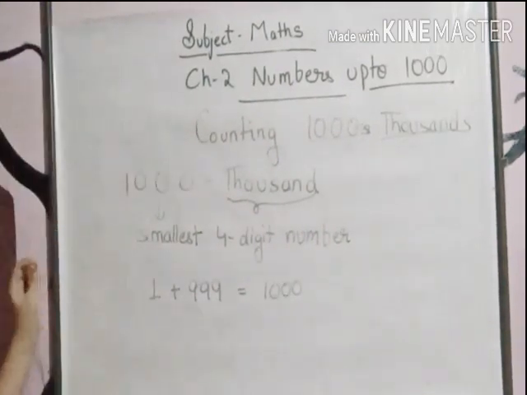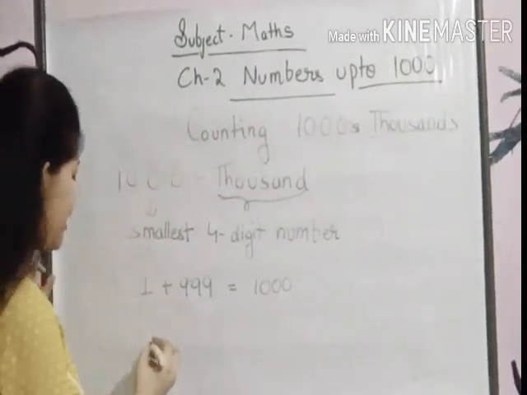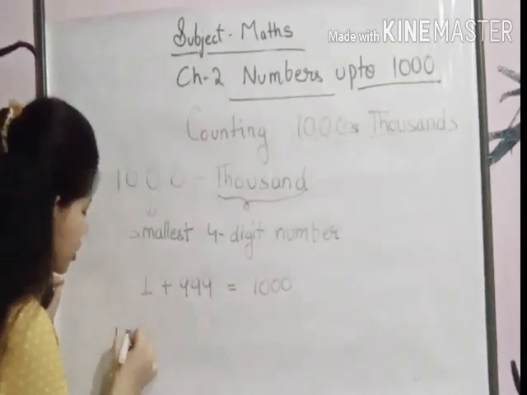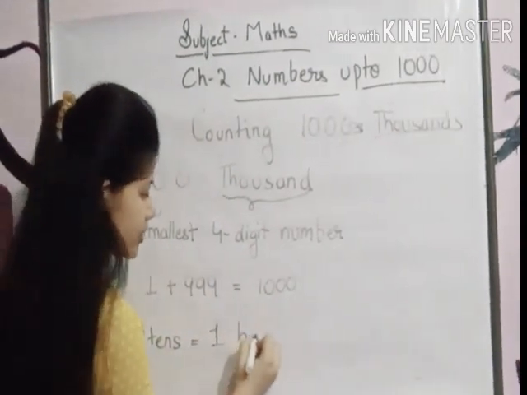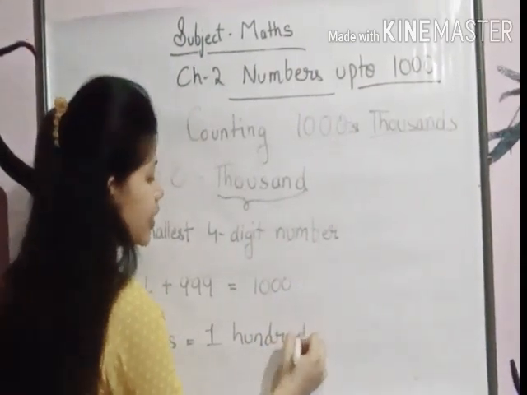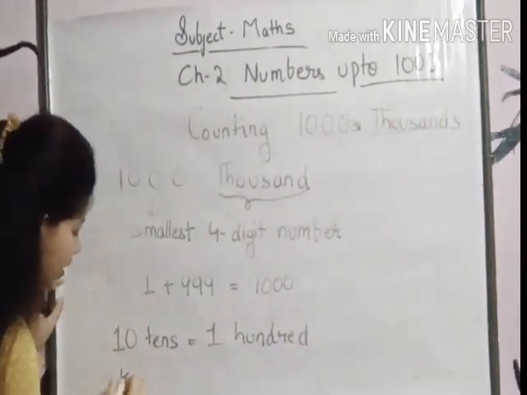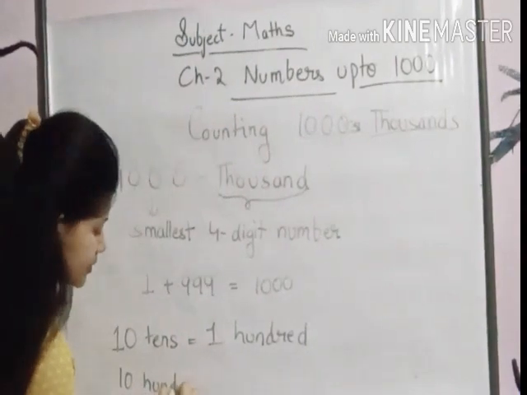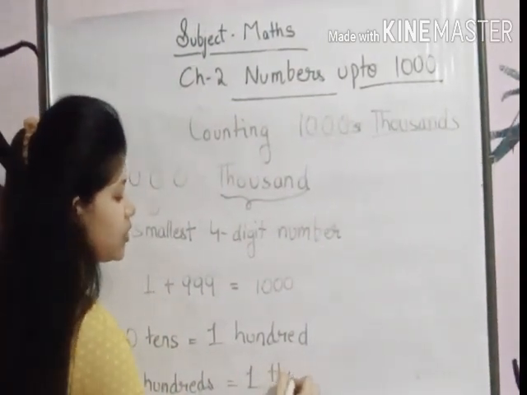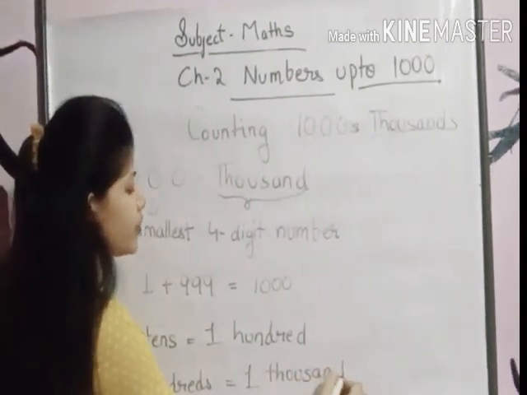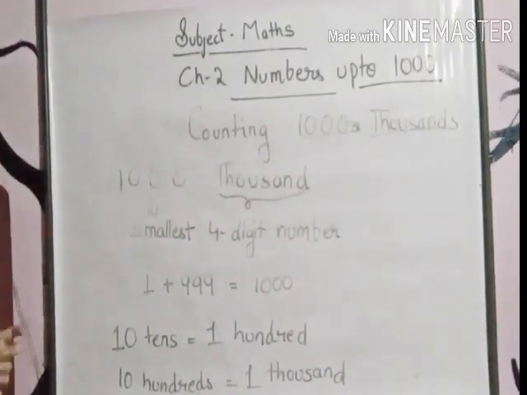Okay, now students, you look over here. Then I told you 10 tens is equal to 100. In the same way, 10 hundreds is equal to 1000. Got it? Okay.